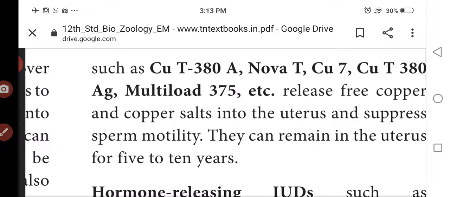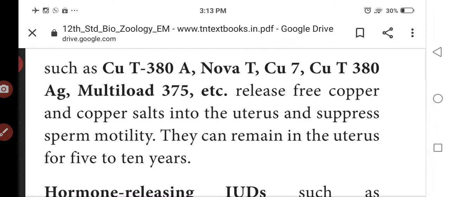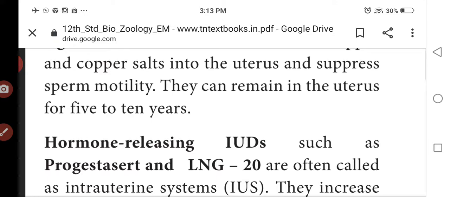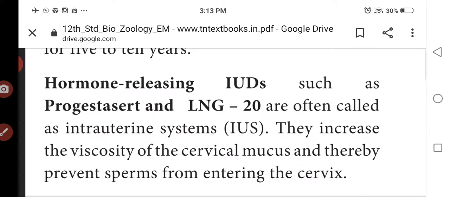So releasing free copper, the copper salts into the uterus suppress the sperm motility. So what is the use of this copper? When the sperm enters the uterus, the copper salts suppress the activation of the sperms. They can remain in the uterus for 5 to 10 years, depending upon the IUDs.